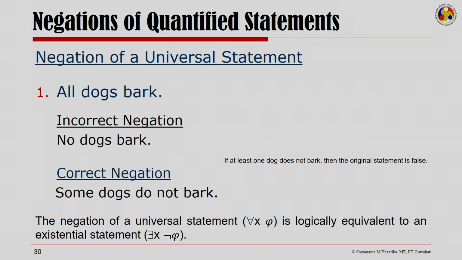All dogs bark. If at least one dog does not bark, then the original statement is false, and therefore the negation would be that some dogs do not bark. We do not want all the dogs not to bark. The negation of a universal statement is logically equivalent to an existential statement with only the phi being replaced by not of phi. So, here we had all dogs bark, we replaced it by saying some dogs do not bark.